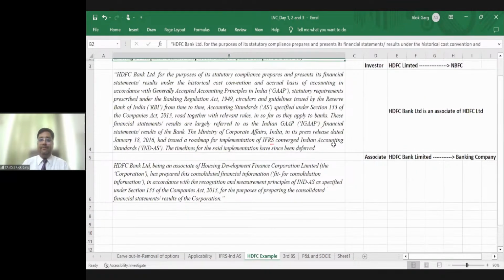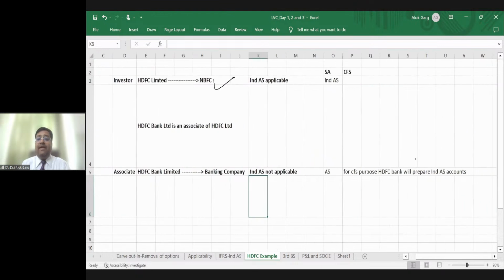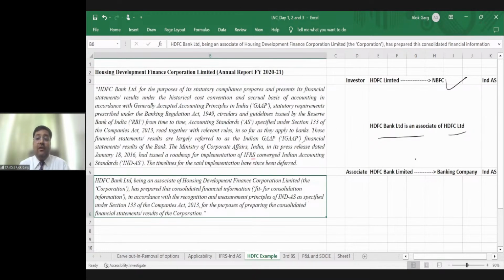HDFC example. HDFC Limited is an NBFC company. HDFC Bank Limited is an associate of HDFC Limited. HDFC Limited is a different entity, and HDFC Bank Limited is a different entity.